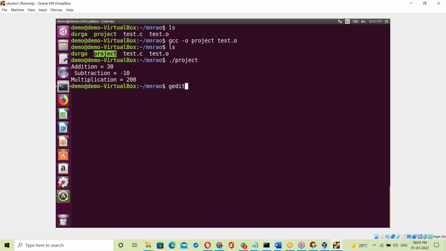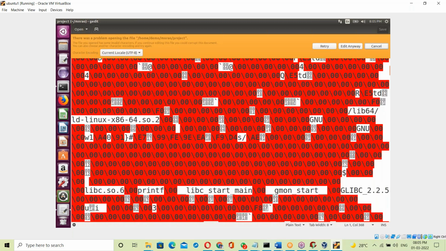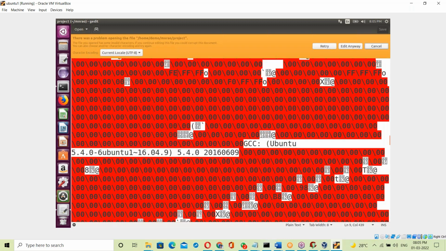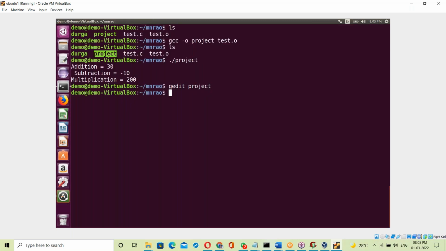The project exe file, I'm opening it in Zedit here. Now we can see the contents of the exe. Yes, the exe file opened, right? That exe file is all binary code, in 0s and 1s format. It's exe format. It's a system understandable language. The project exe file is created, right?